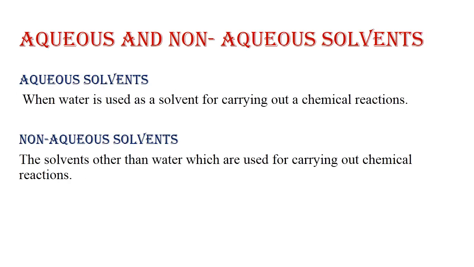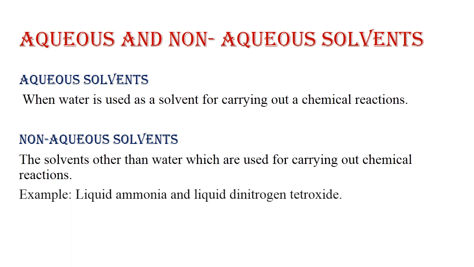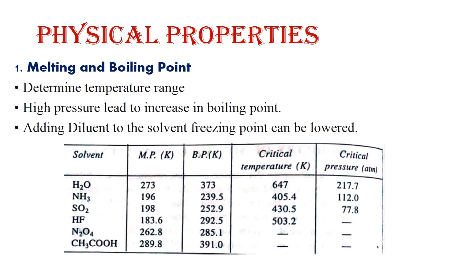Now, what are aqueous and non-aqueous solvents? When the solvent used in a chemical reaction is water, we say that we are using aqueous solvents. But the solvents other than water which are used for carrying out chemical reactions are known as non-aqueous solvents. For example, liquid ammonia, liquid dinitrogen tetroxide, acetonitrile, ethanol, methanol.